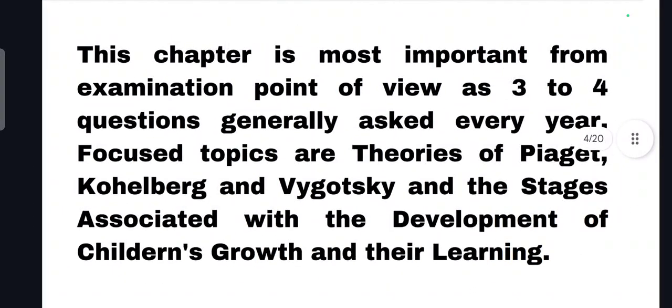So this chapter is most important. Why? From the point of view of examination, 3 to 4 questions are generally asked every year from this chapter. The focused topics are the theories of Piaget, Kohlberg, and Vygotsky, and also the stages associated with the development of children's growth and their learning. We know that these psychologists give different theories and different stages of child development, so we need to study all these theories.